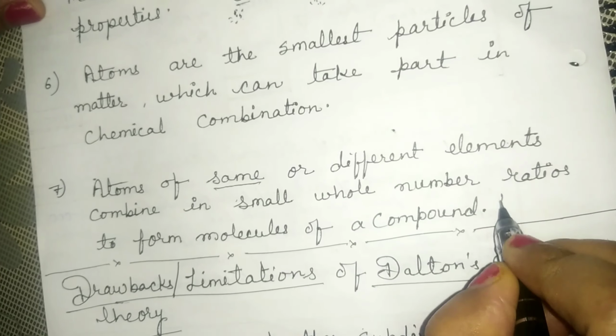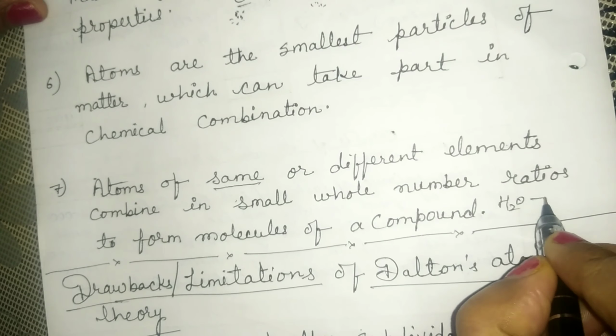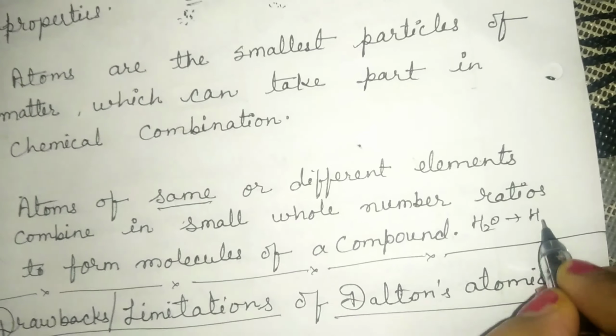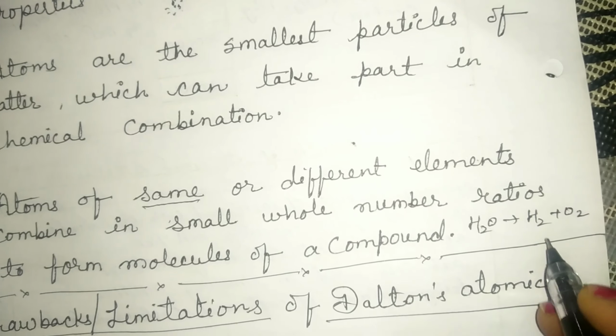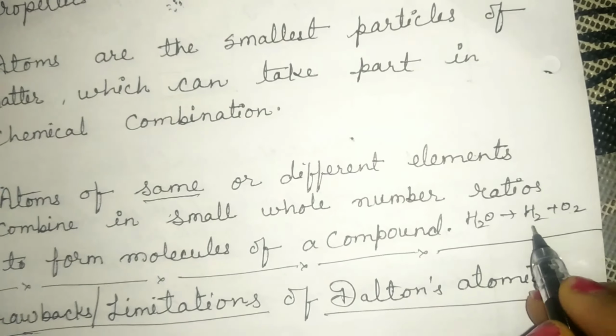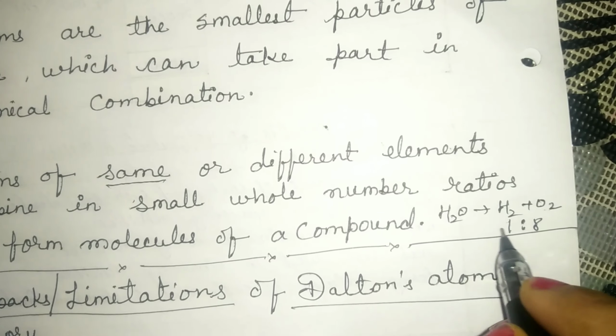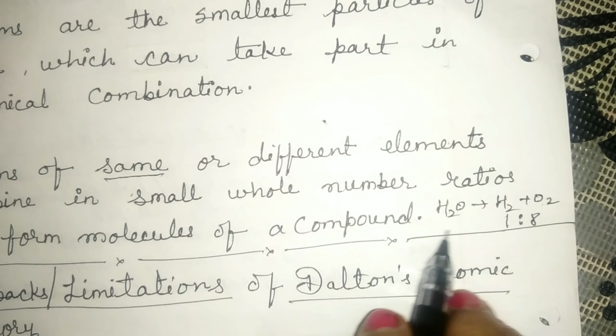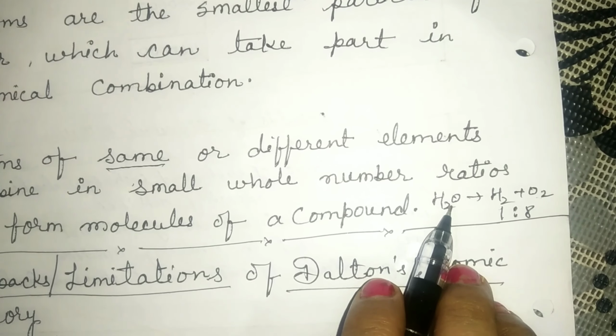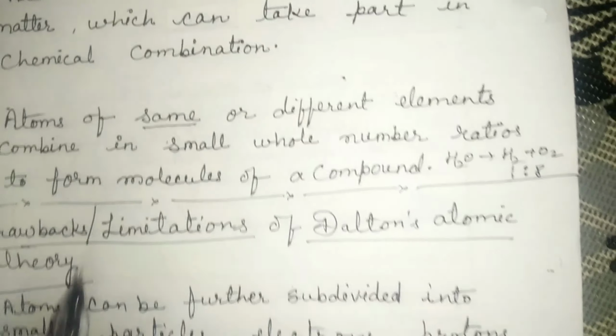For example, water is formed by the combination of hydrogen and oxygen. When hydrogen and oxygen combine in the ratio 1:8 by mass, then it forms water, which is a compound. So these are the postulates of Dalton's atomic theory.